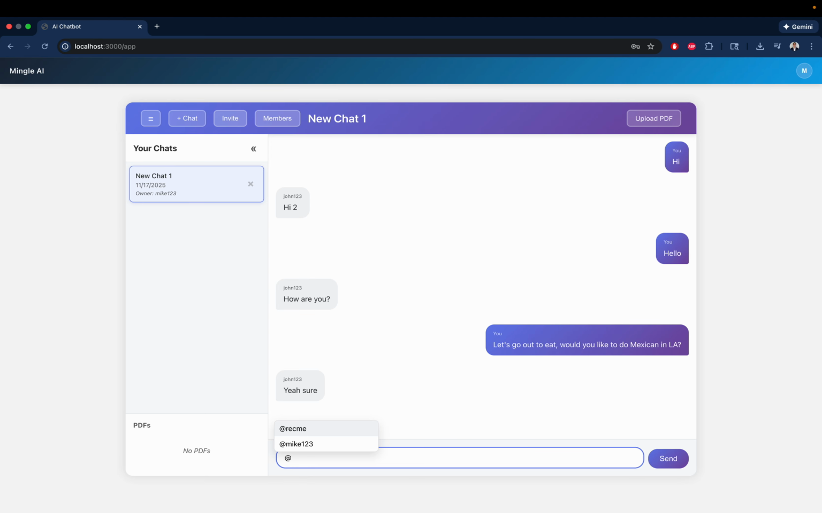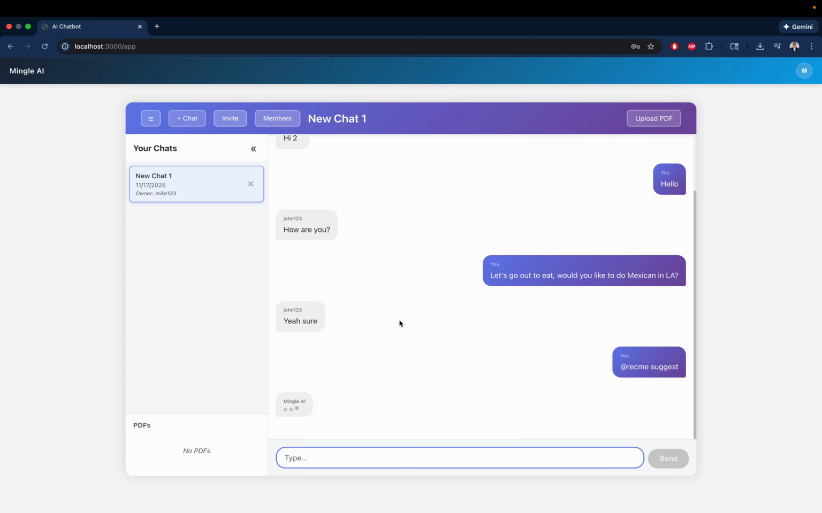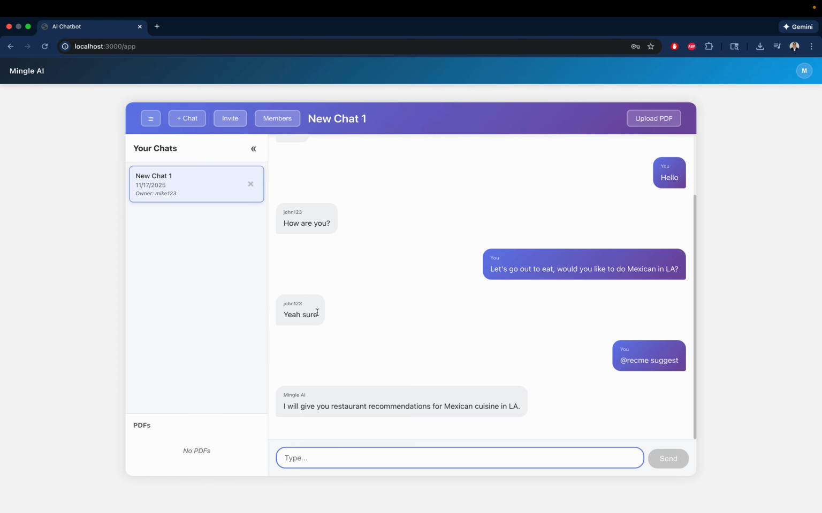By the way, we also implemented other users. You can also tag them, as you can see here. Mike123 is the other user in this chat, and so we can just type RecMe, and we can say anything like suggest or something. And then this actually triggers the AI. At this point, it's obviously not fully integrated with generating recommendations and taking into account the biddings and so on.